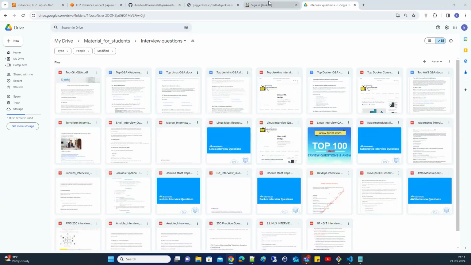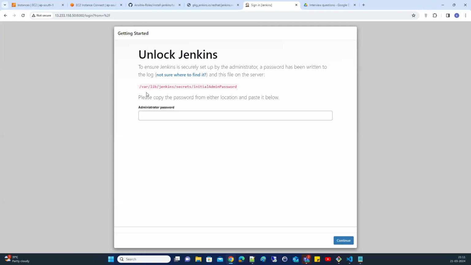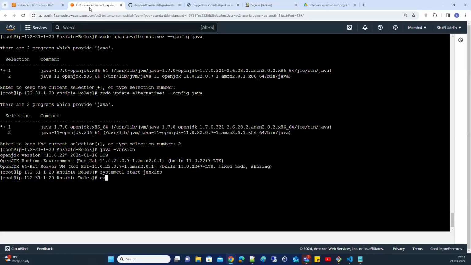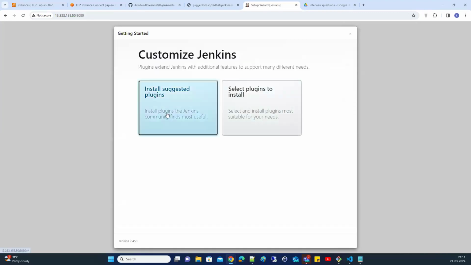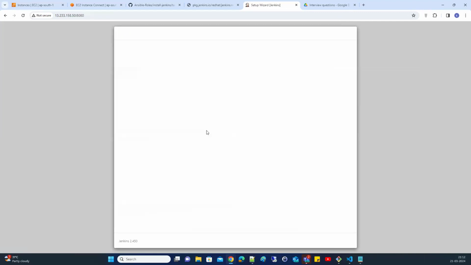So this is Jenkins. You need to unlock it. The unlock password is under this location: /var/lib/jenkins/secrets/initialAdminPassword. Let me use cat to display the password. This is the password. Copy, paste, continue. So these are some plugins. What is a plugin? What is Jenkins? We'll discuss in tomorrow's class.